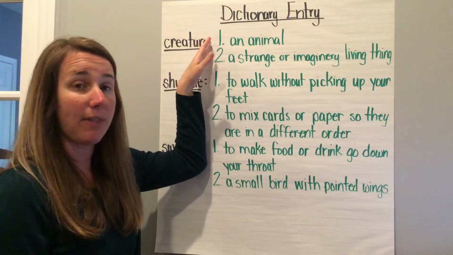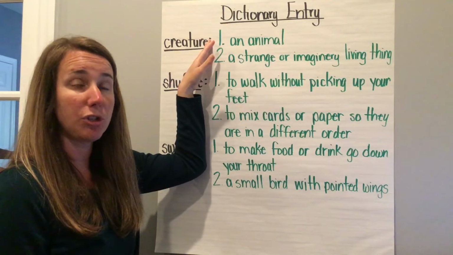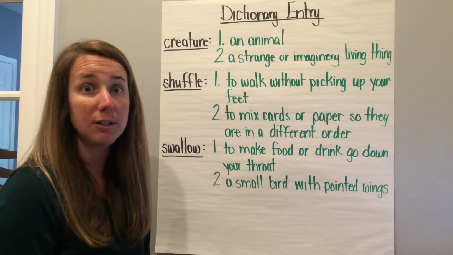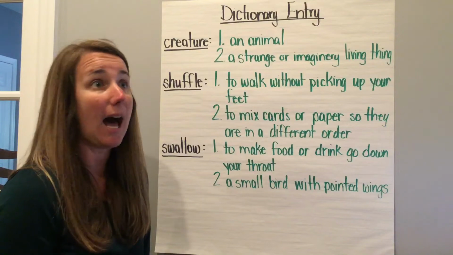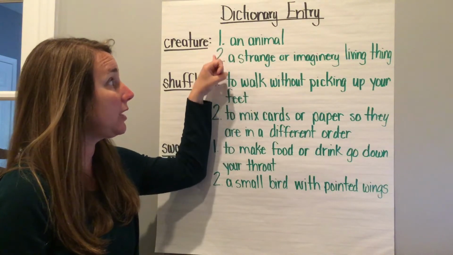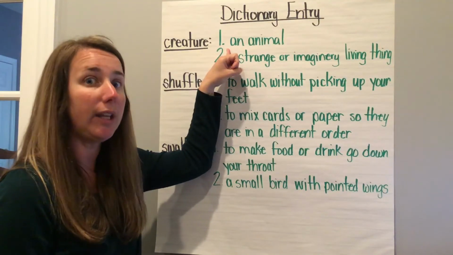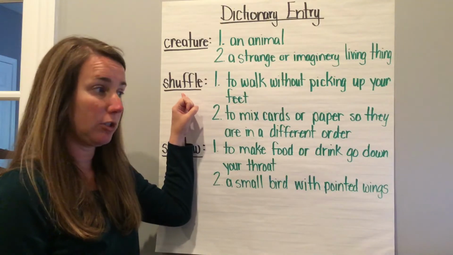When I think about that first sentence, forest is something that comes to mind, and also live. So if I'm thinking about a forest, forest is something, it's real, it's a real place, and live is also something that is alive. So the only definition that would make sense here would mean an animal, because animals do live in the forest.